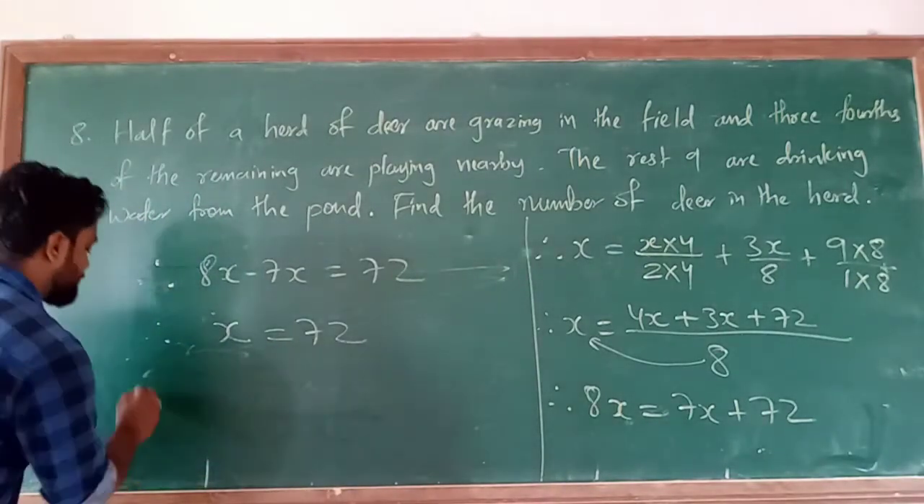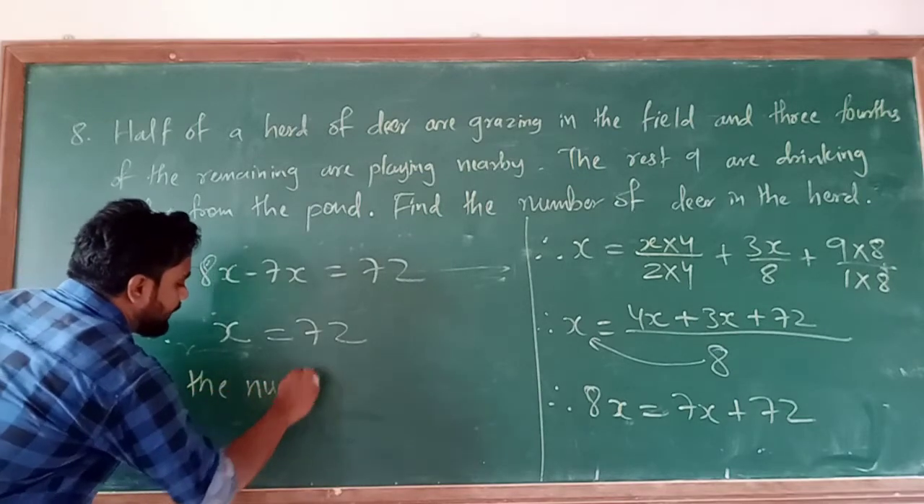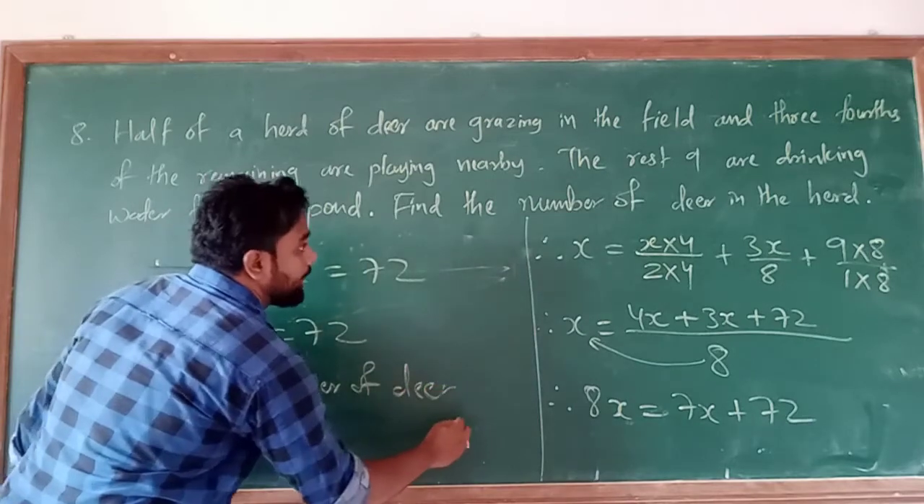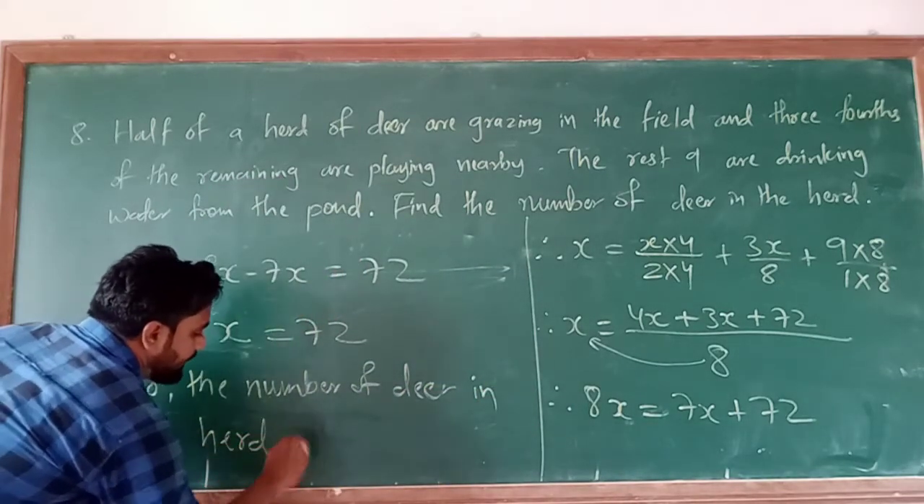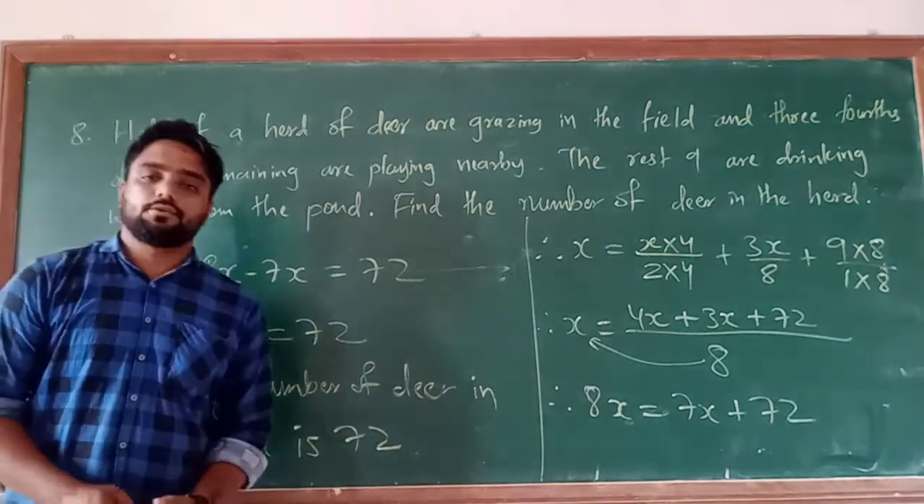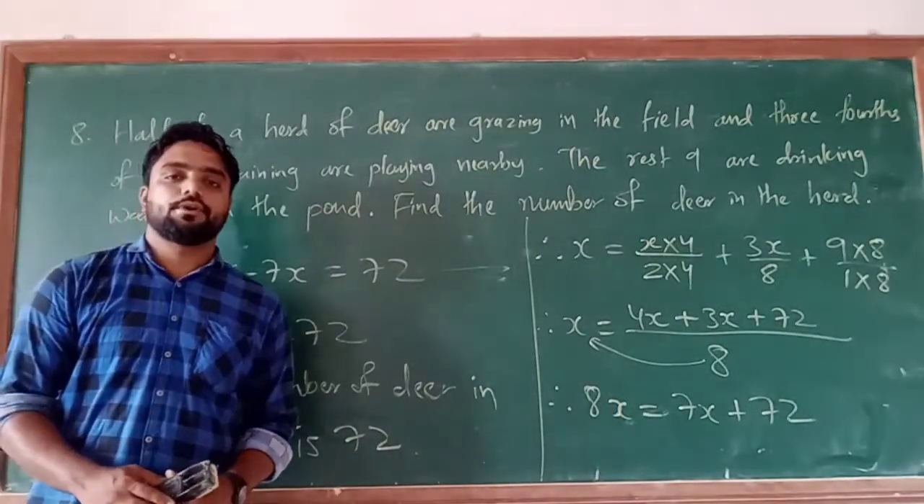So our answer: the number of deer in the herd is 72. Understand or not? So this is the solution of the 8th question of exercise 2.4. Thank you.